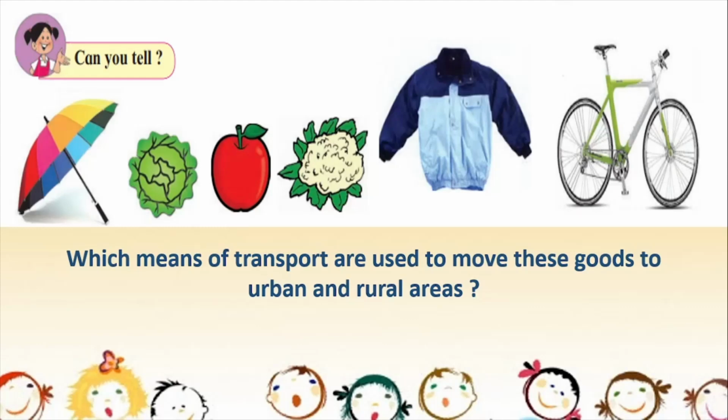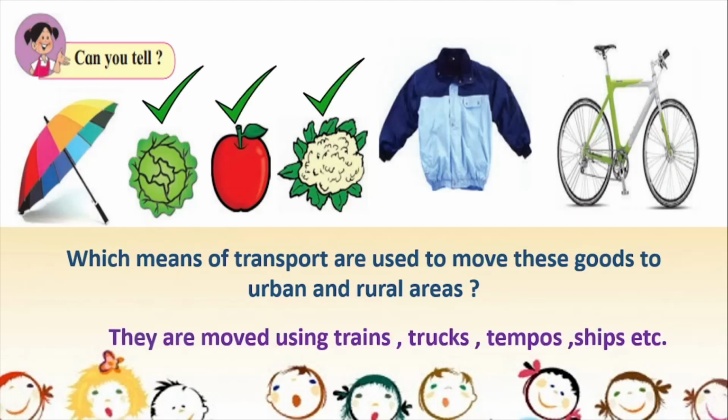So these things which are made in the cities and towns, they have to reach the villages, because people in the cities need to eat all these vegetables and fruits, whereas people in the villages need to use things like umbrella, cycle. So which means of transport are used in order to move these goods from one place to another? All these things are moved from one place to another using trains, using trucks, using tempos, ships, etc.